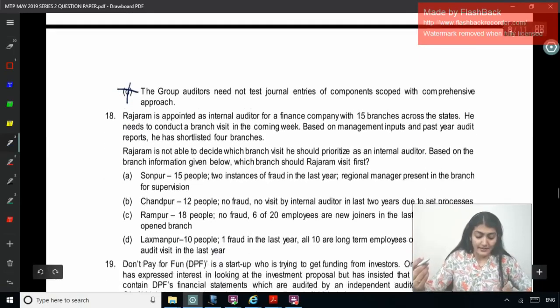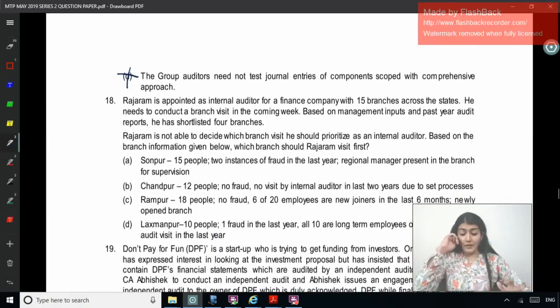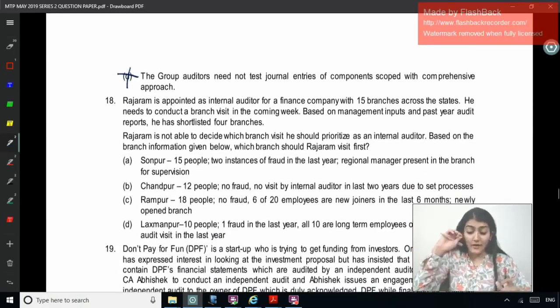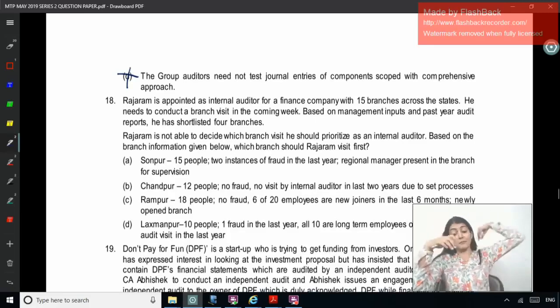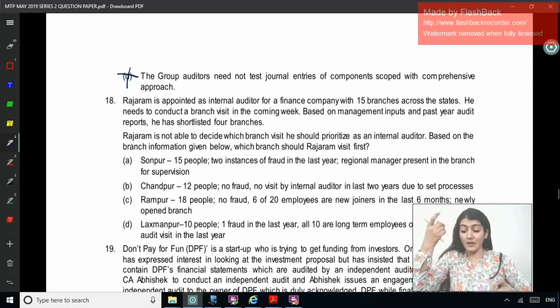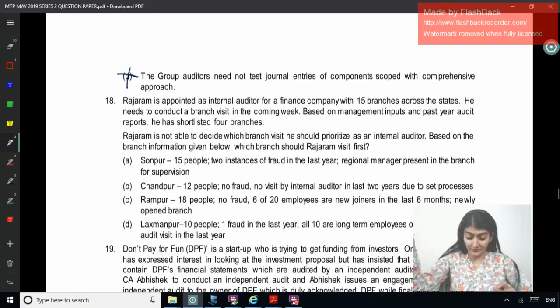Next one, 18. Raja Ram is appointed as an internal auditor for a finance company with 15 branches across the states. He needs to conduct a branch visit in the coming week. Based on management inputs and past year audit reports, he has shortlisted 4 branches. So total 15, he shortlisted 4. Raja Ram is not able to decide which branch he should prioritize as an internal auditor. Based on the branch information given below, which branch should Raja Ram visit first?